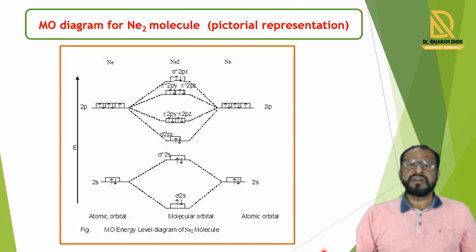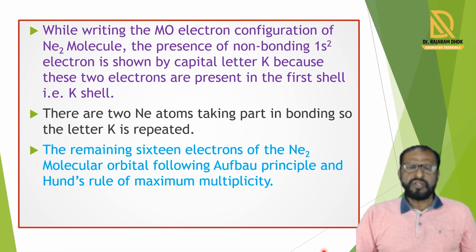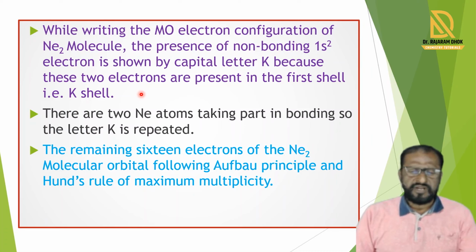From this, we write the MO electronic configuration of the Ne2 molecule. When we write it, the presence of the non-bonding 1s2 electrons is shown by the capital letter K, because these two electrons are present in the first shell, and that shell is denoted by the letter K. Two neon atoms take part in the bond formation, so the letter K is repeated and we write KK.